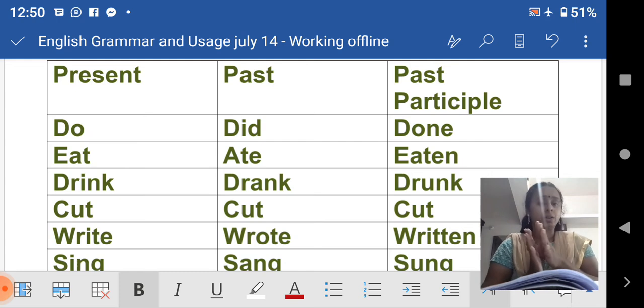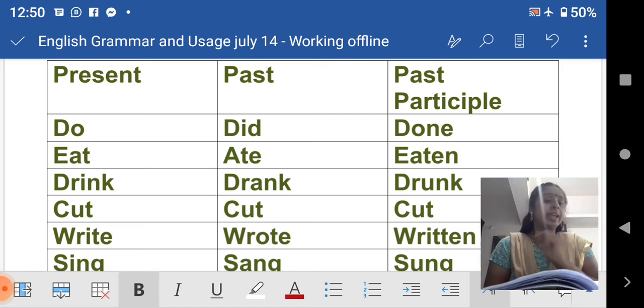You should know about all these types of verbs, because it is a different thing from the past tense formed by adding ed, d or t. So: do, did, done; eat, ate, eaten. You can see here the past tense of eat is ate, and the past participle form is not ate, it is eaten, right? So it is different.